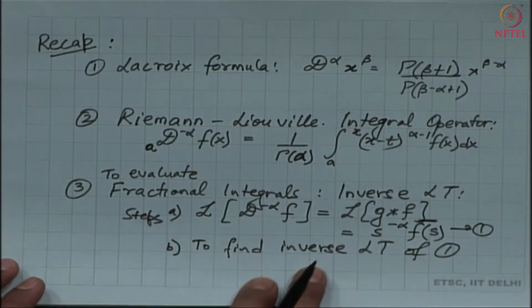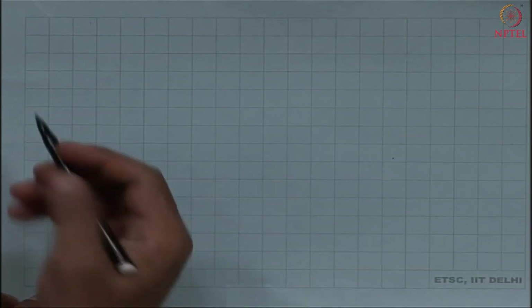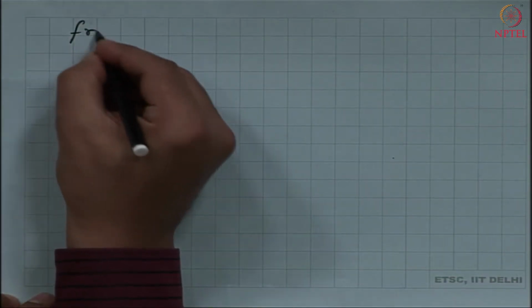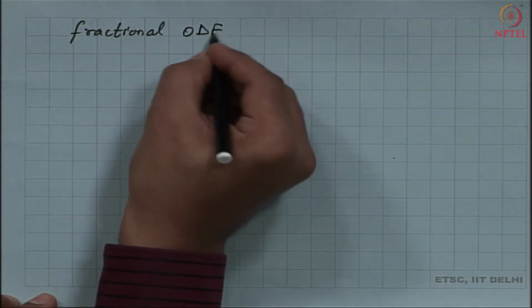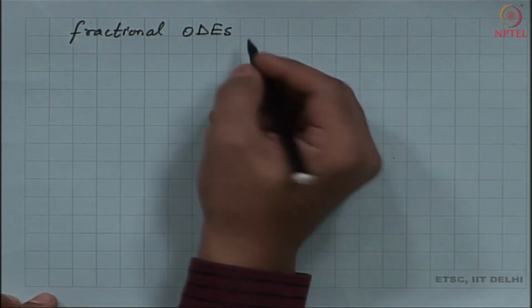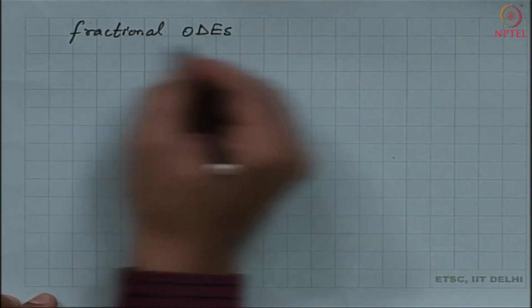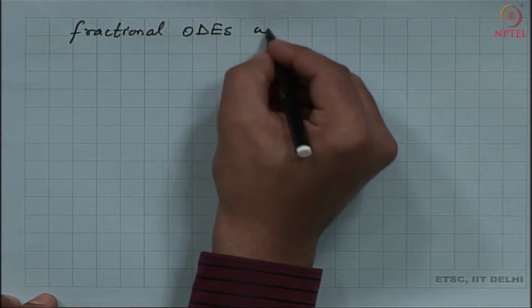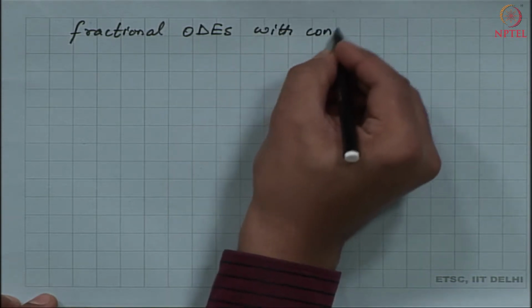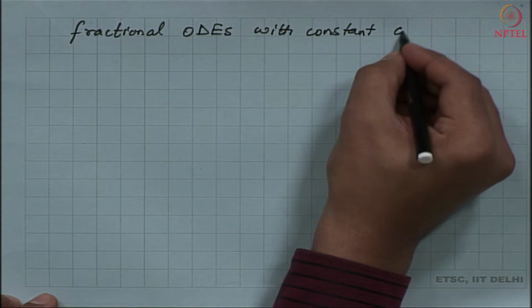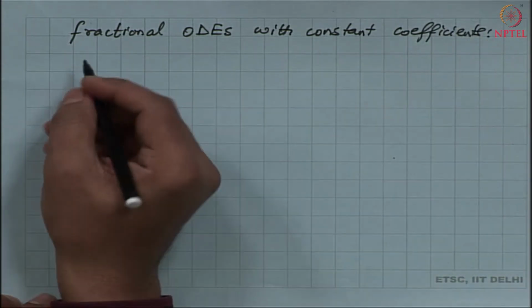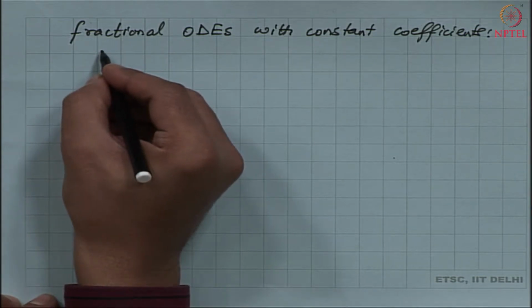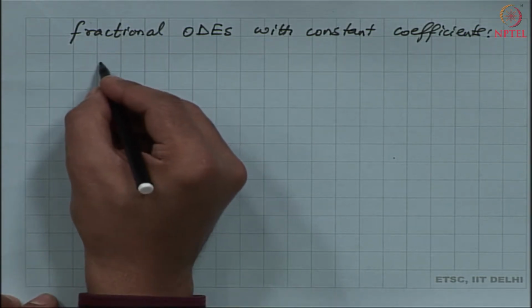So, today I am going to start my lecture by introducing fractional ODEs. Let me consider the most general form of fractional ODEs. Let me further simplify this topic by saying that the coefficients in the ODEs are constant coefficients. Then the ODE is going to be a fractional order ODE.